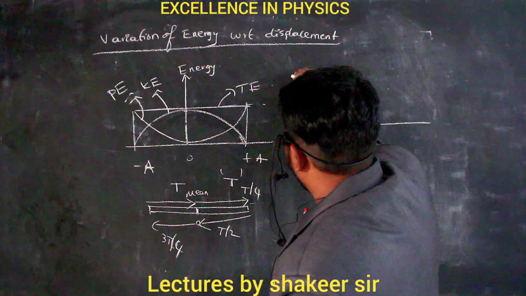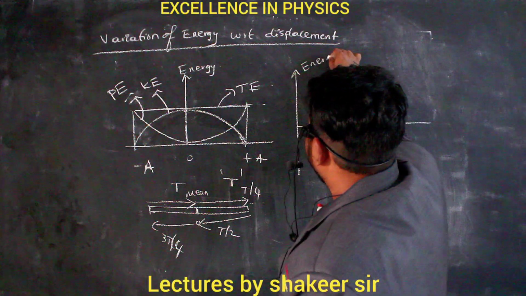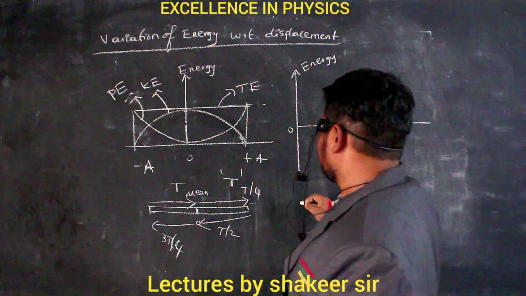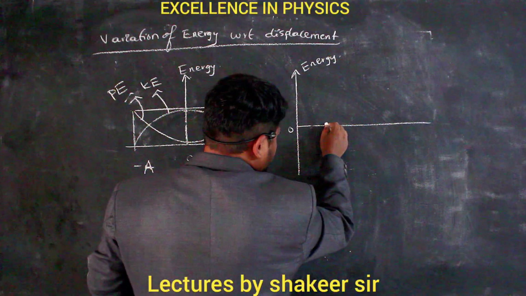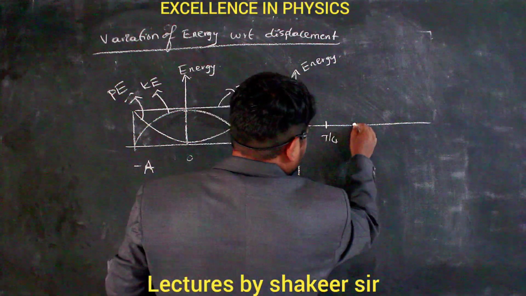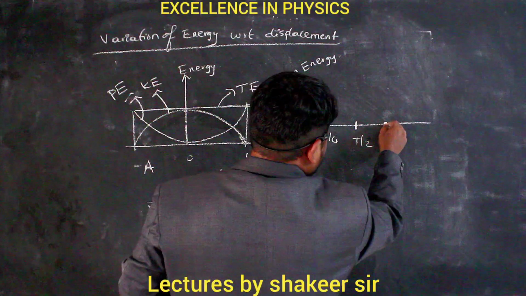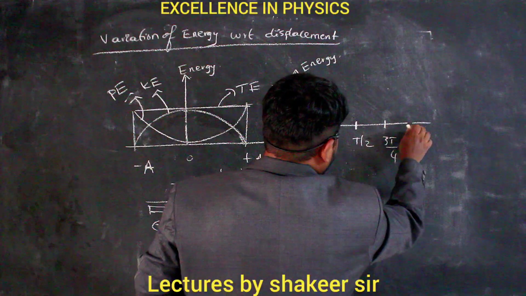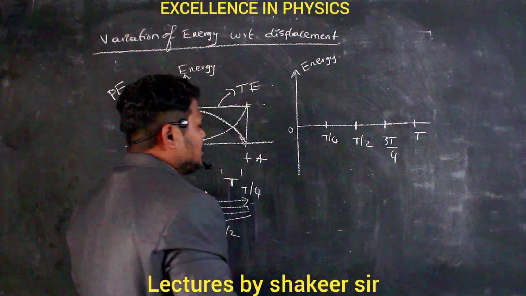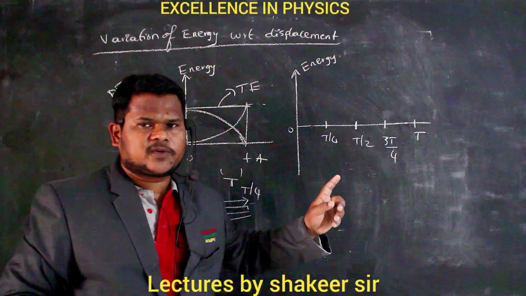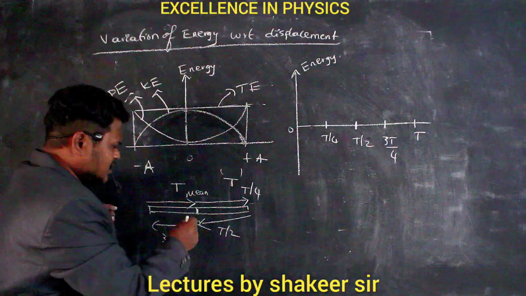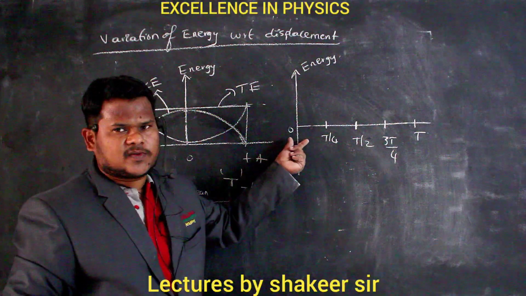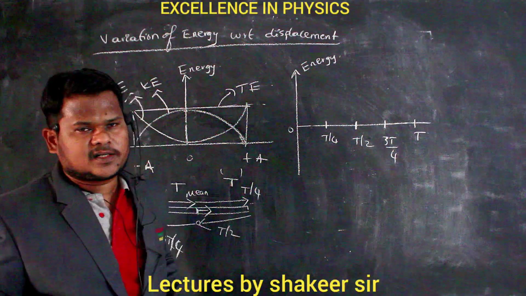Clear? So here energy is indicated on the y-axis, and this is time. Initially this is 0 time. Now let us take equal intervals. So this is a time of T by 4, similarly this is a time of T by 2, this is a time of 3T divided by 4, and this is a time of T. Now what is meant by mean position? When the particle is traveling away from the mean position, from there we have calculated time. So 0 time means the particle is present at the mean position.